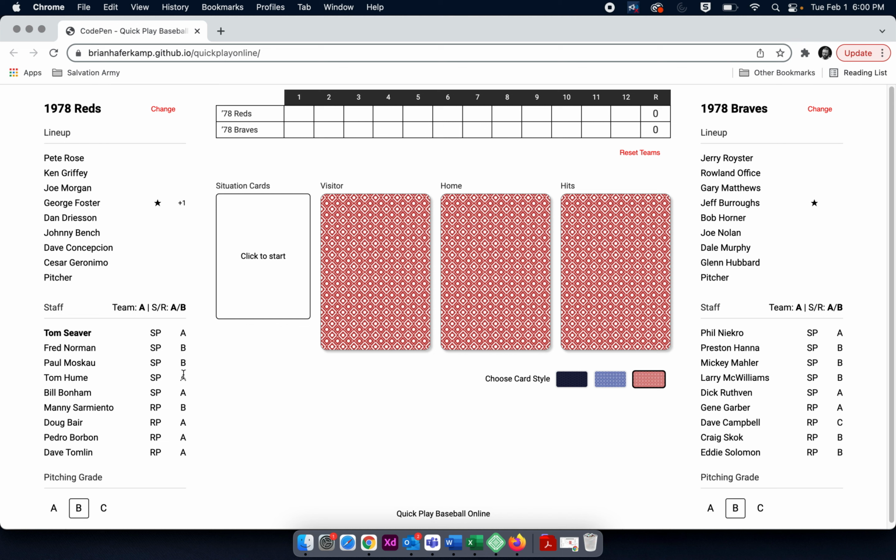And then the final way you can do it is you can actually just go through each pitcher. So you can have a starter and he's an A and decide how you want to remove him from the game or if you want to. And then, you have relievers here that you could put into the game. So if you bring in Manny Sarmiento, you would put a B. And then if you bring in Doug Bear, then you would put it back to an A. And then again, that changes your stacks here. It changes your probabilities of getting a hit. So that's how to deal with pitching.